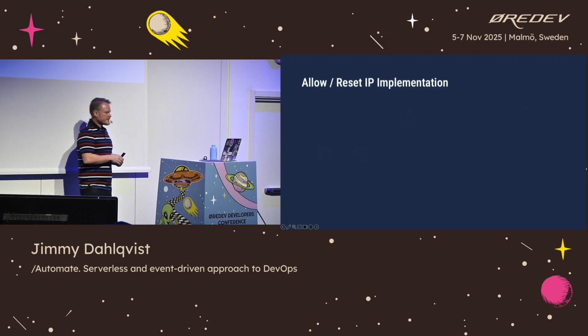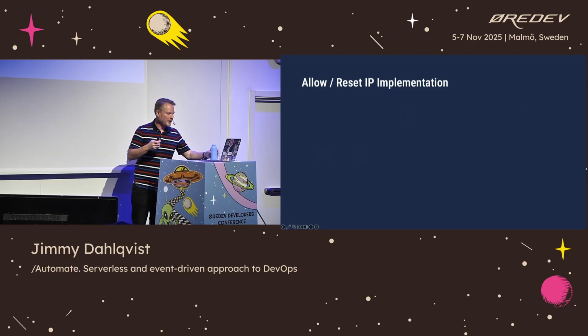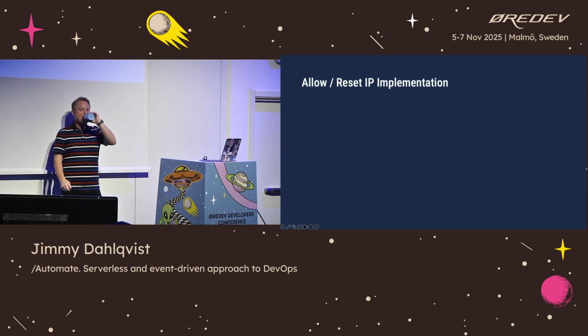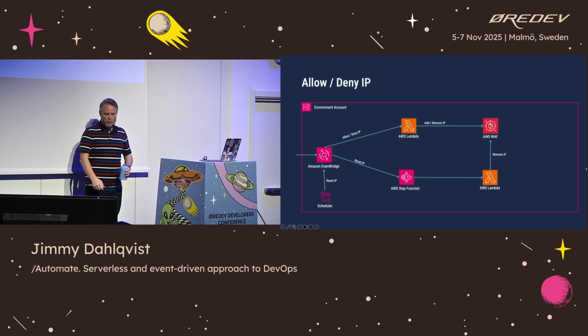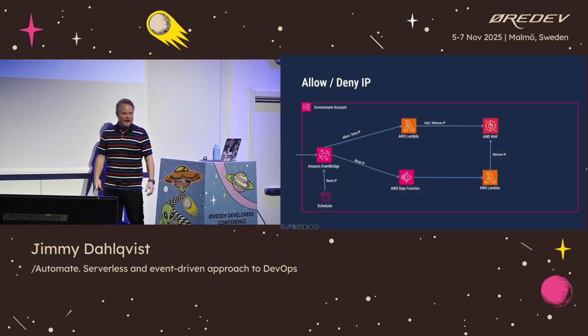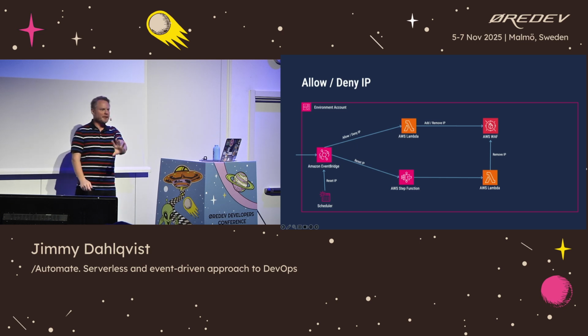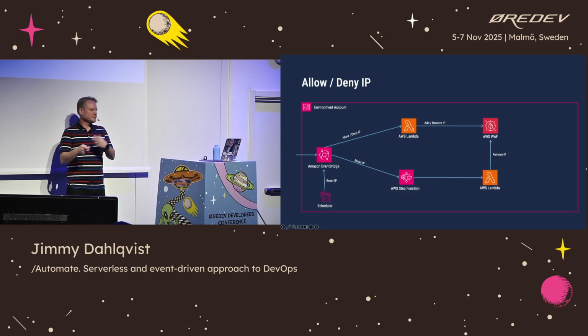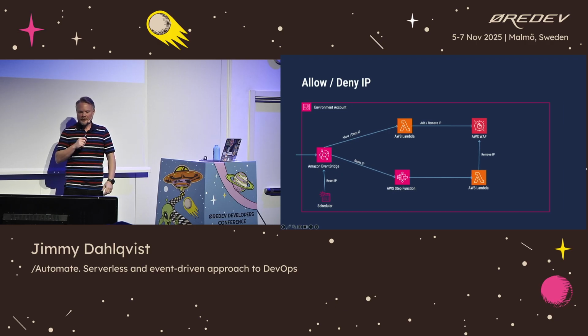So let's deep dive on the allow and reset IP implementation and how that's been set up. It basically looks like this in a high-level picture. We get the command to allow and deny things. That runs a command, implementing a Lambda function that does allow listing towards our different web application firewalls. And then we have a reset part that does this every night.